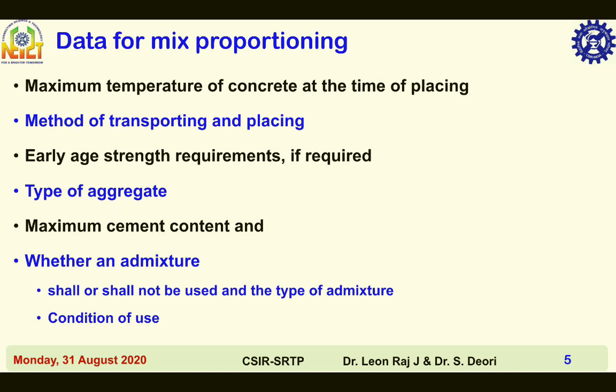Then chemical admixtures. Whether an admixture shall or shall not be used, and the type of admixture and condition of use. Superplasticizers are an essential component for high strength and workable concrete to provide necessary strength and workability. Other types of admixtures such as viscosity modifying agent, air entraining agents, and retarder are used for stability, improving freeze thaw resistance, and for control of setting respectively.